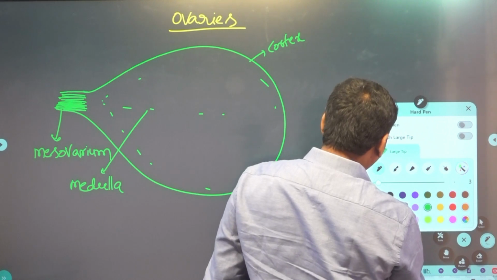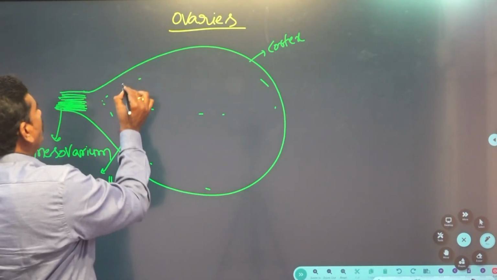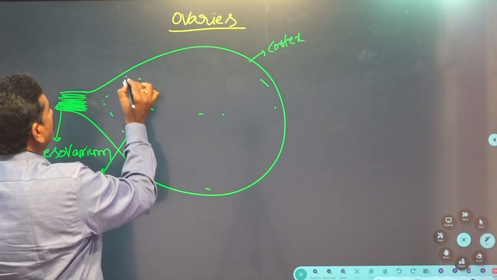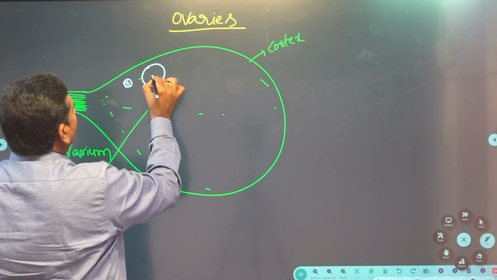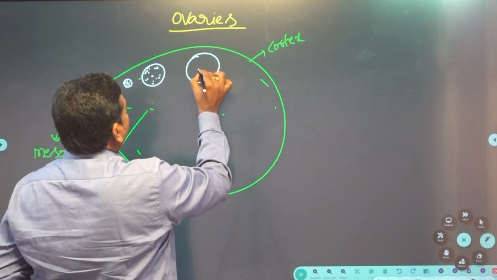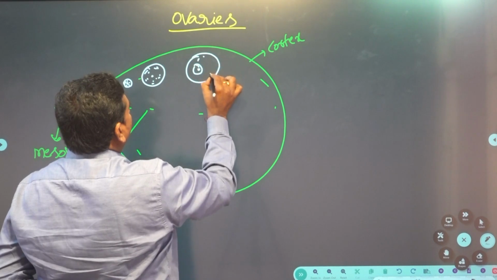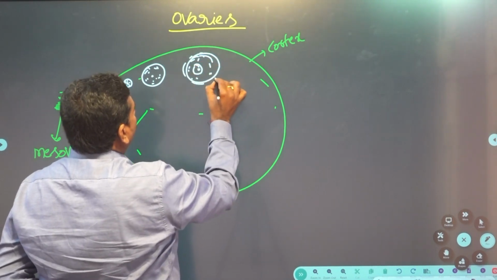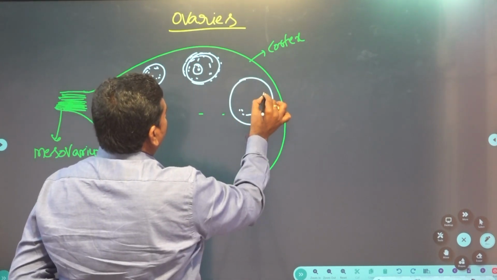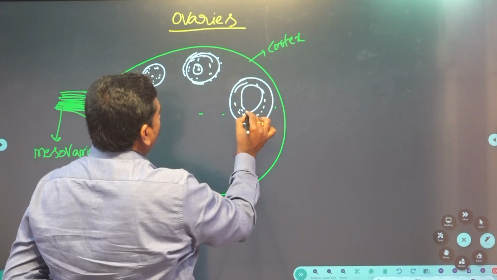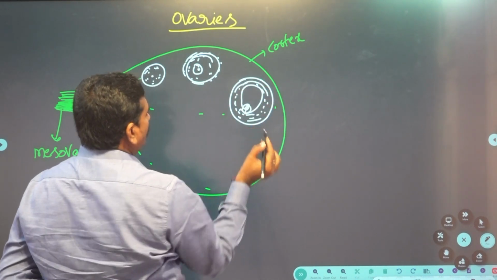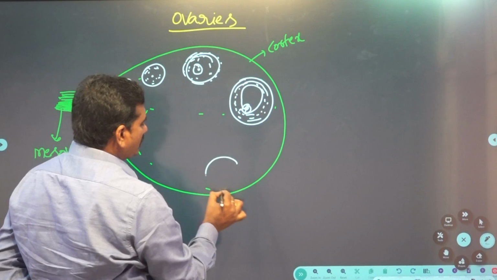In the external cortex, the developing follicles are present.